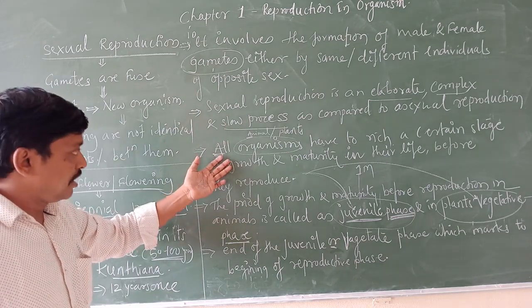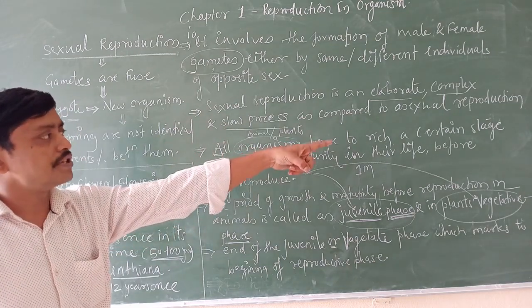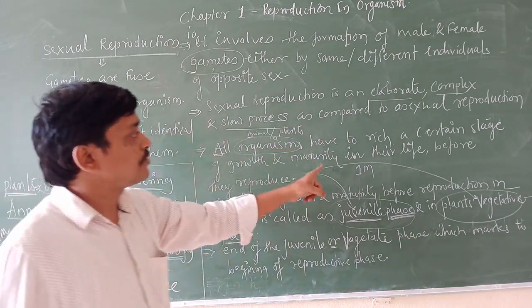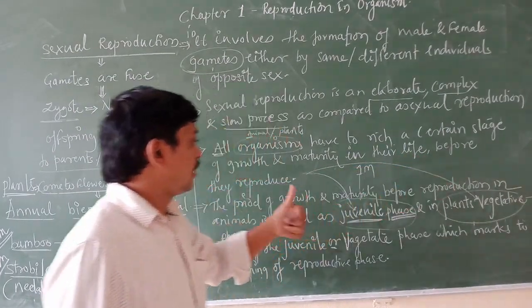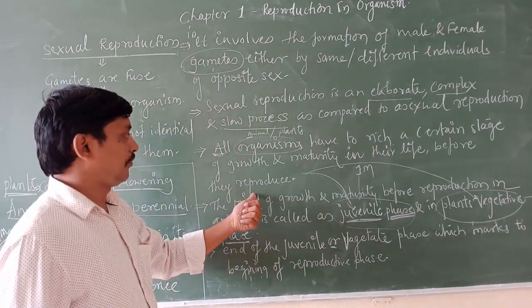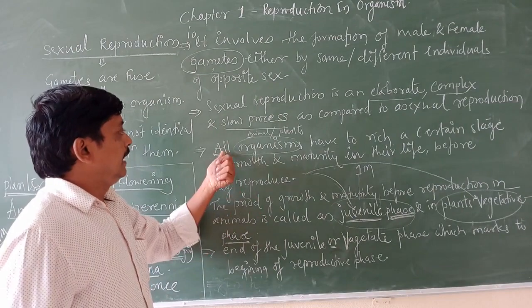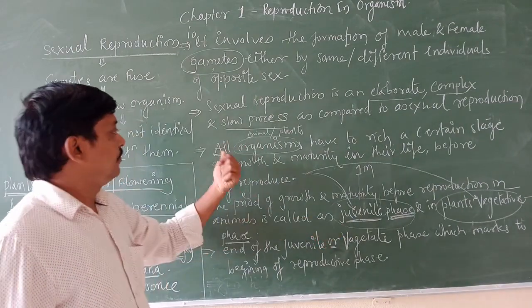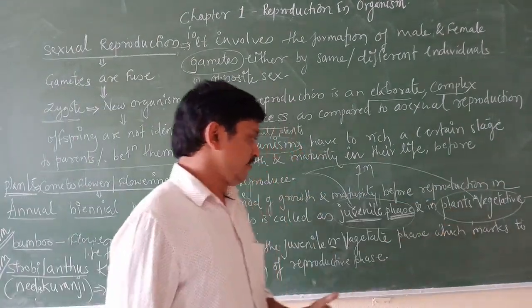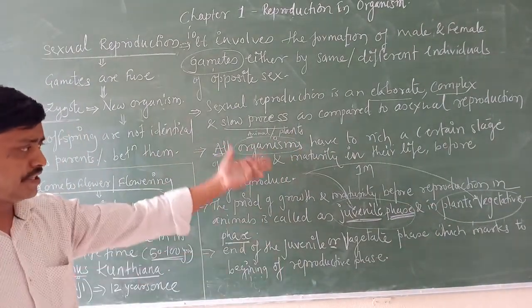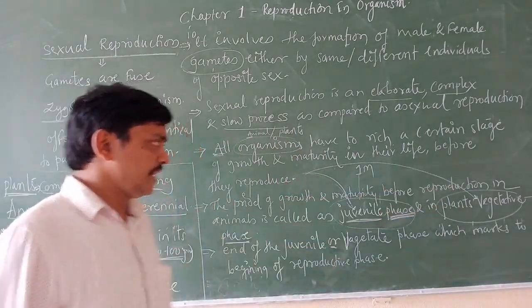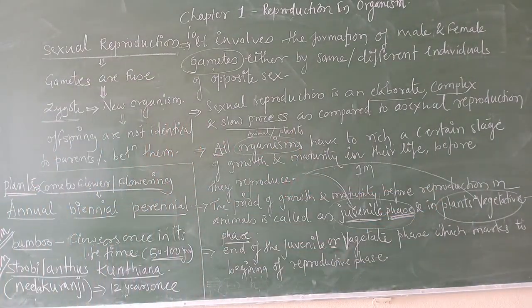Then in sexual reproduction, all organisms have to reach a certain stage of growth and maturity in their lifespan or life before they reproduce. Understood? In animals it is called the juvenile phase, and in plants it is called the vegetative phase. I told you the definition of juvenile phase and vegetative phase. It is very important for a one-mark question.